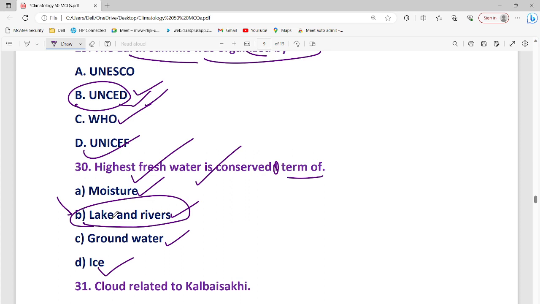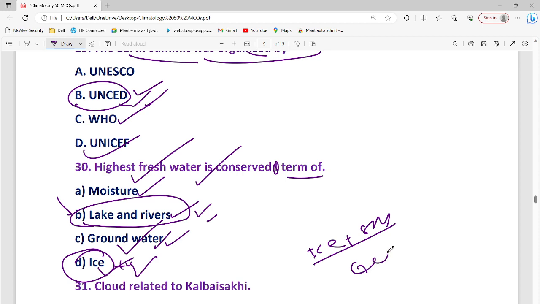So ice first, plus snow, then groundwater, then river and lakes.